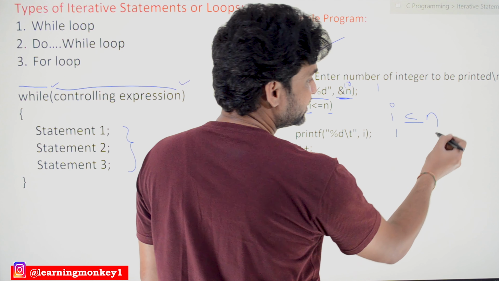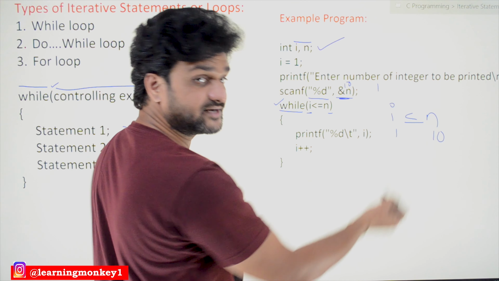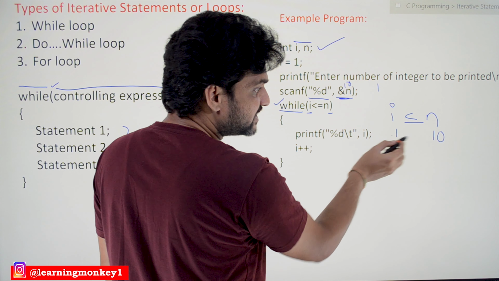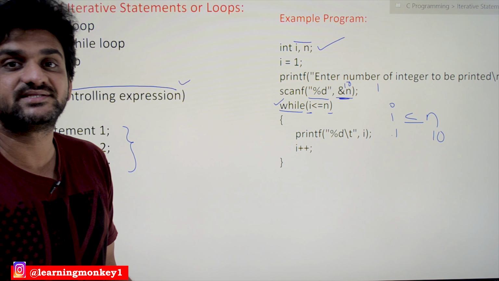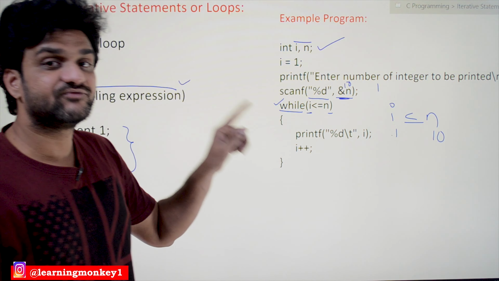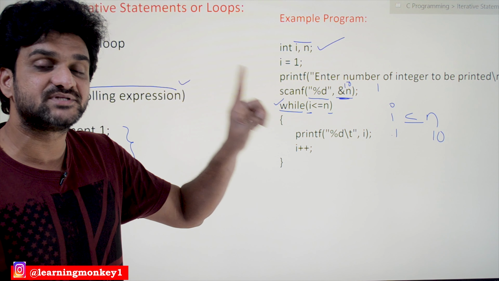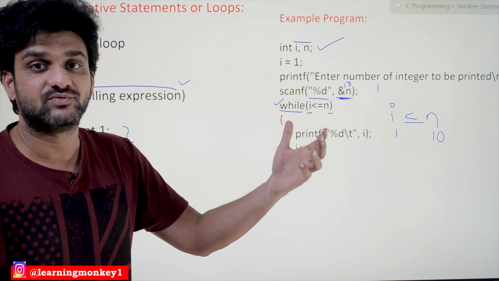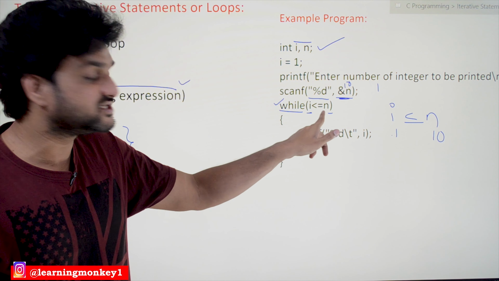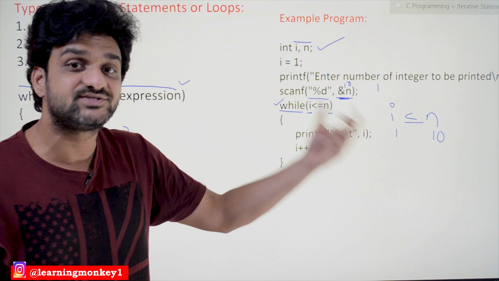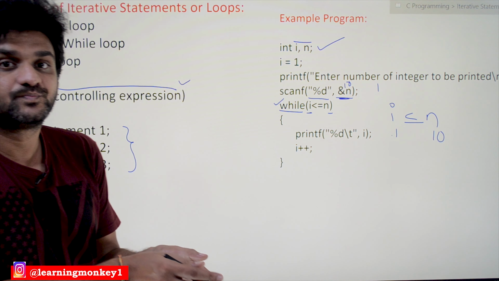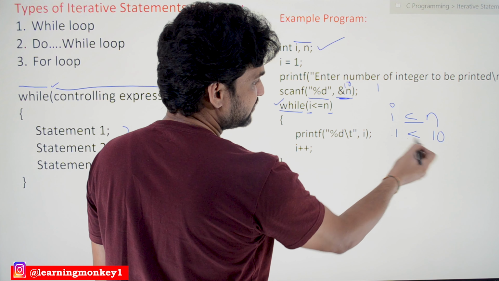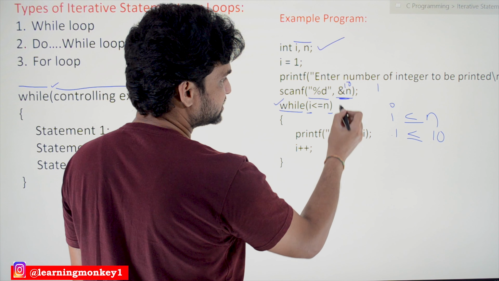Initially the value of I is 1 and the value of n is 10. So first I is given as 1. Is 1 less than or equal to 10? Yes, it is. So if the controlling expression happens to be true, if it generates an output other than 0, it means it is true. Here I is 1, which is less than or equal to 10. It is true, so it is producing an output of 1.